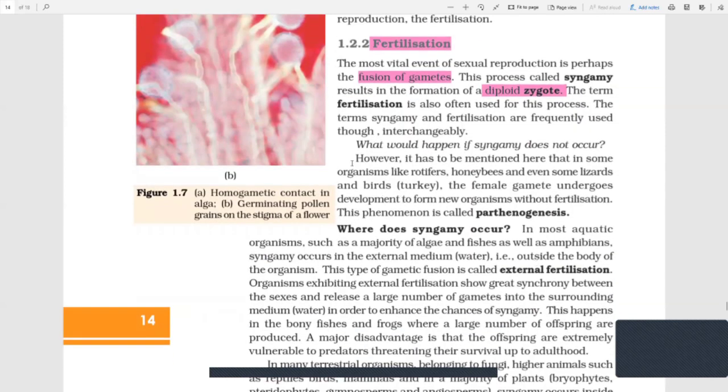Now they are asking this interesting question: what would happen if syngamy doesn't occur? Here, another phenomenon comes into play, which is known as parthenogenesis. So what if sperms and ovum do not meet? Is there a chance babies are still produced? Yes. In some organisms like turkey, the female gamete undergoes development to form new organisms without fertilization. Okay, this is parthenogenesis.